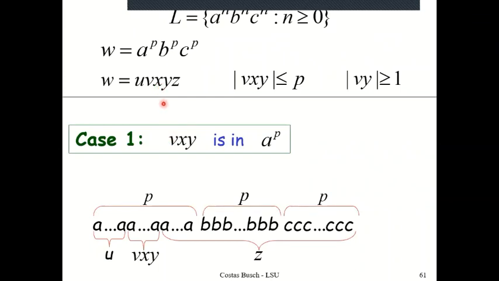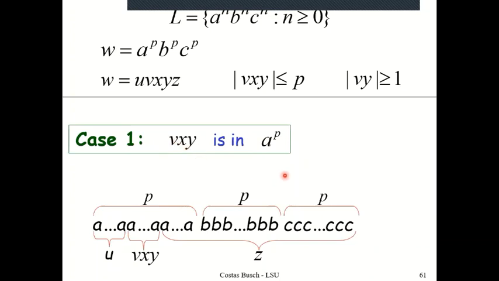We are not talking about the location of the substring VXY, because it is coming from the parse tree, and I cannot have any idea about the parse tree. So we do not have any such constraint regarding the location of the substring VXY. It can be anywhere along the original string.